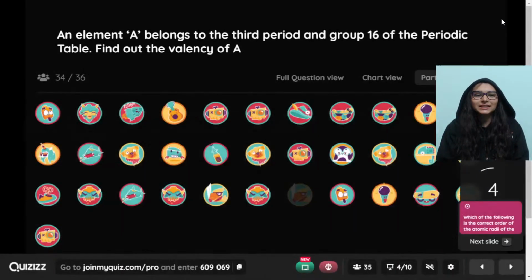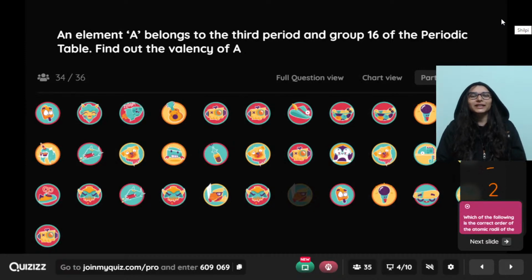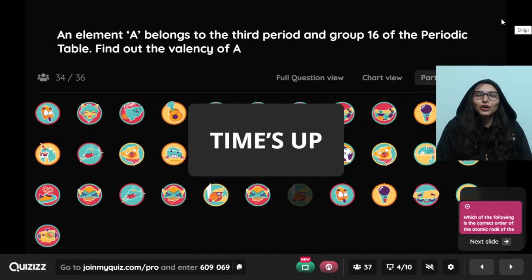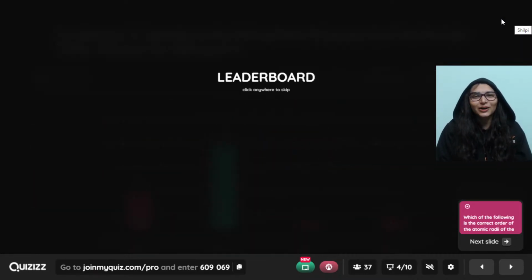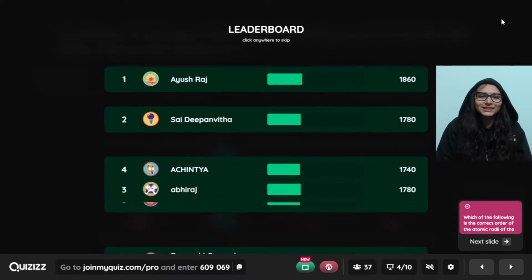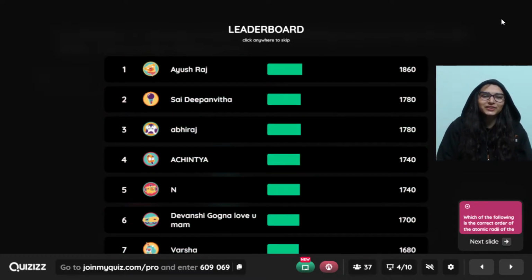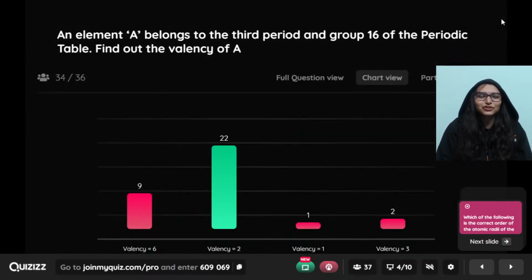हो गया. That was easy. Group 16 elements हैं तो they are having 6 valence electrons है ना. And for octet completion they need 2 more electrons. So valency कितना होगा? 2 होगा. That was so easy. On the top Ayush, then we have Dipanvita, Abhiraj, Achintya.